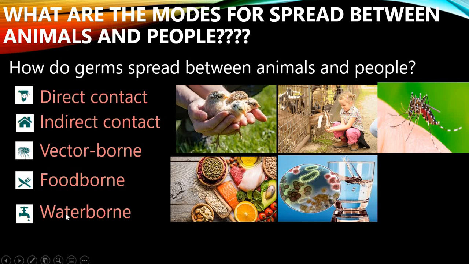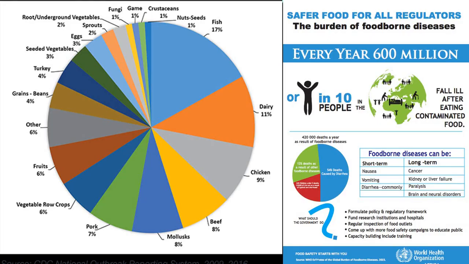Next is waterborne diseases. Waterborne means drinking or coming in contact with water that has been contaminated with fecal material of infected animals, or when the animals are drinking the water and we are using the same water. So this is what leads to waterborne disease.